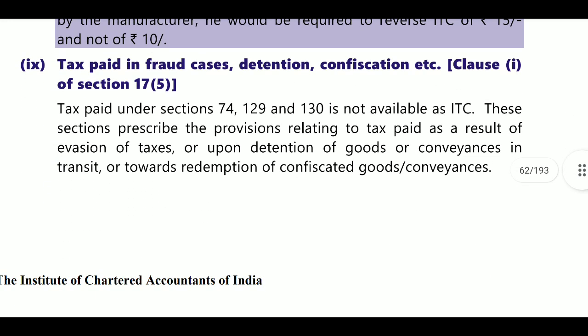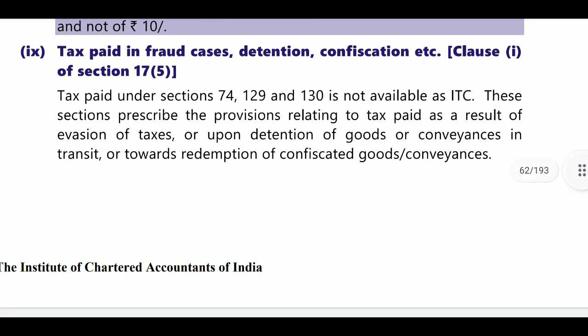Next, tax paid in fraud cases, detention or confiscation. Tax paid in fraud cases or detention cases, if related to Section 74, 129, 130, ITC is not available. If a GST officer gives a show cause notice and on the basis of that notice you have paid the tax, on payment of that tax you cannot get the ITC. That is, Section 74, 129, 130 tax is not available as ITC.